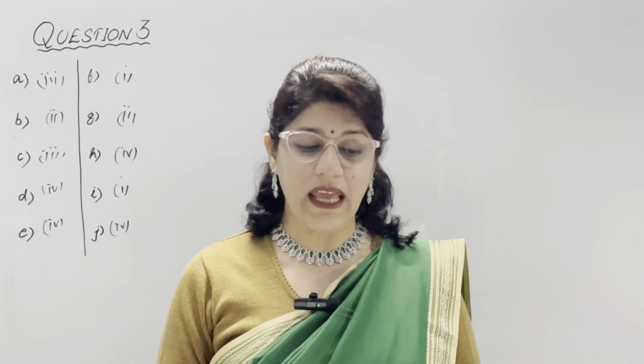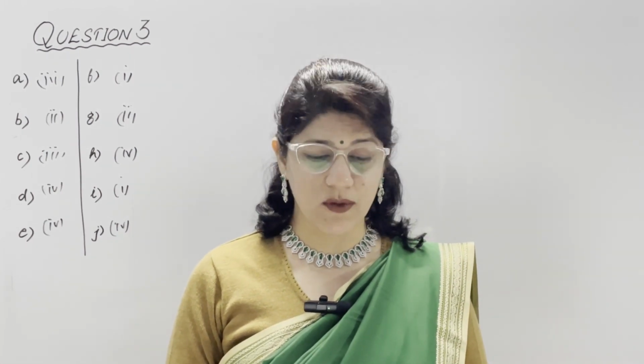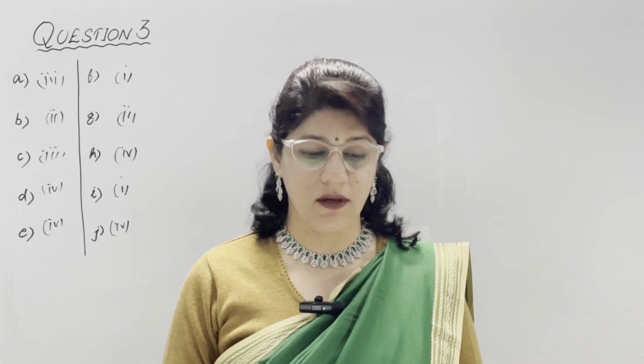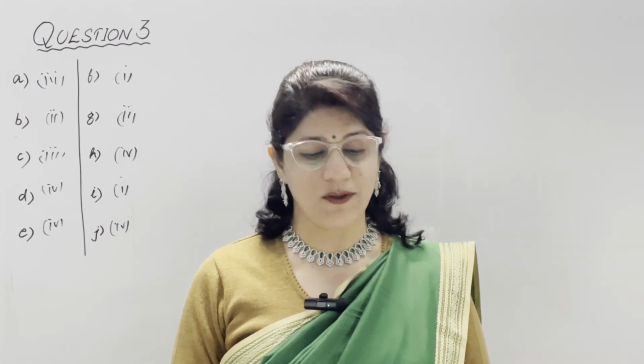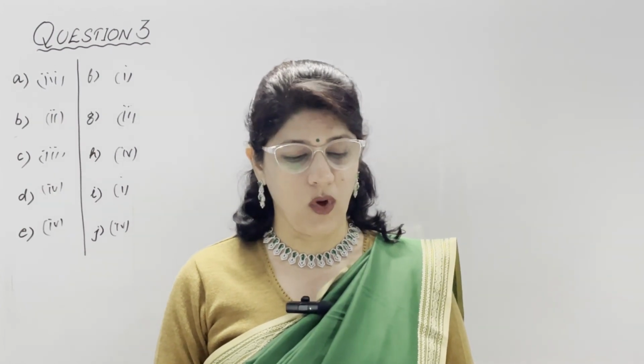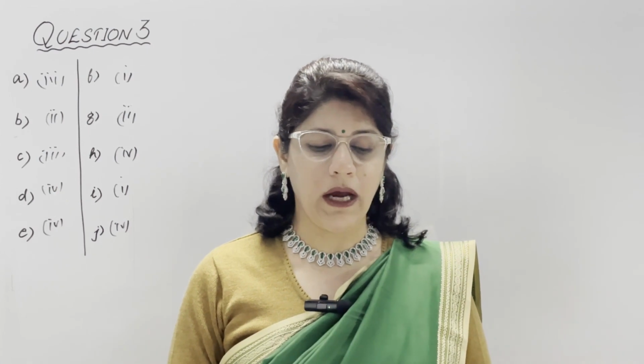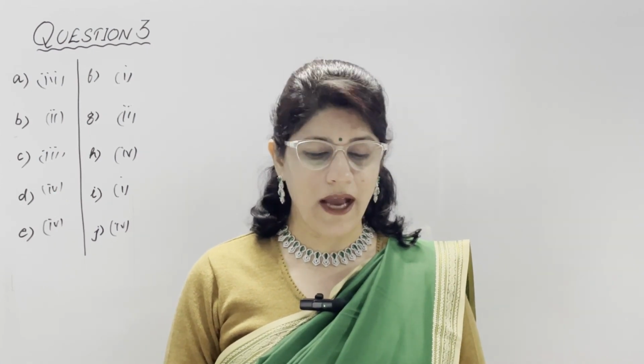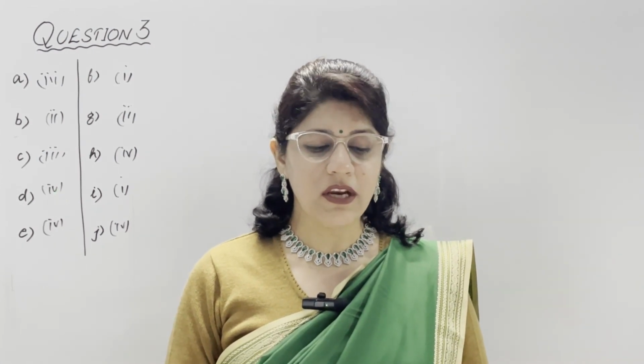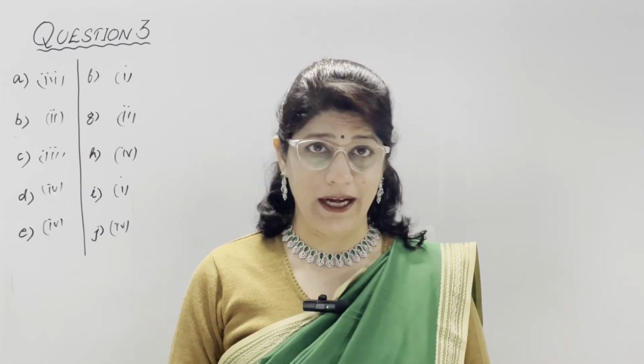Question number 8, A part. Name the minerals associated with the following locations. Mumbai High: mineral associated is petroleum or crude oil. Second is Jharia. We all know this is coal. Third is Baba Budan Hills. The answer is iron ore. Fourth is Neyveli. The answer is lignite coal, or you can write only coal.